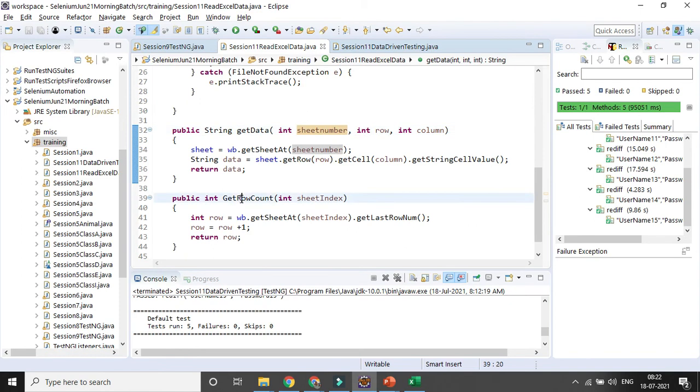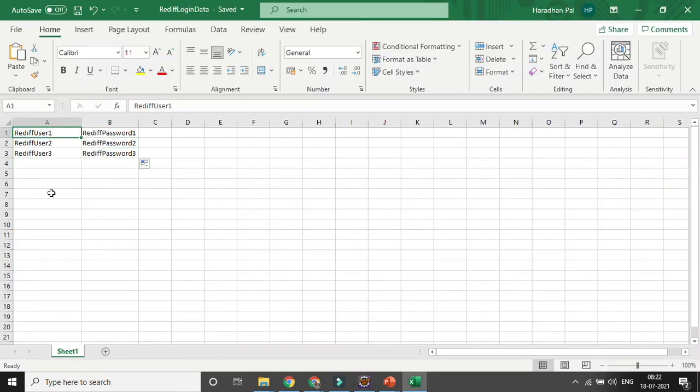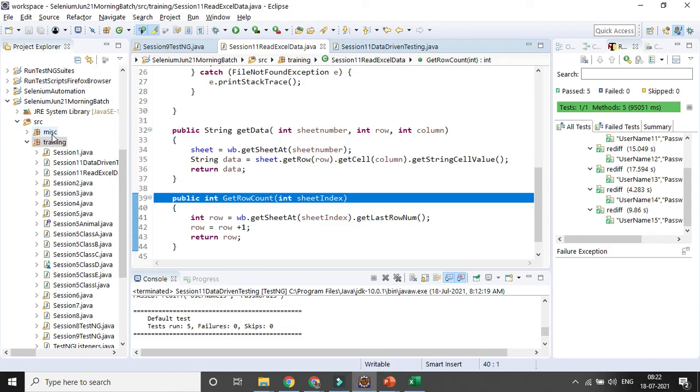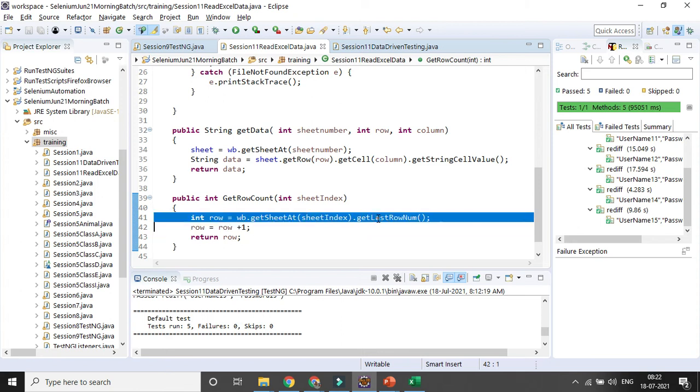And the third method I have written is to get to know how many rows of data there are. So in case data is available, I will iterate. Otherwise, for a blank row, I will not iterate. So I will be iterating row plus 1 until the data is there from the last row, so I can get the last row count.